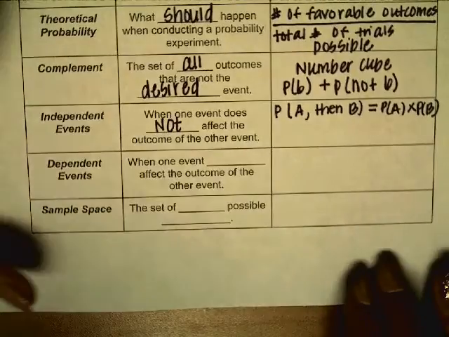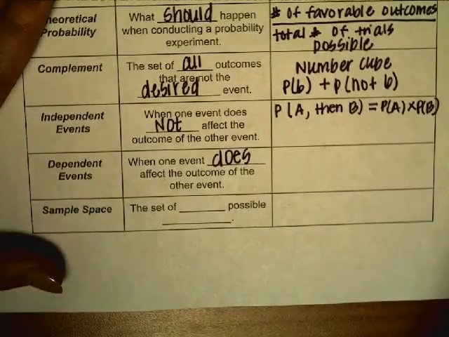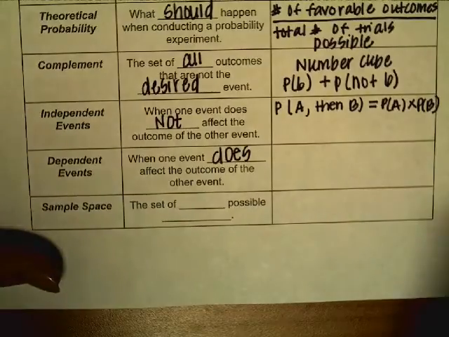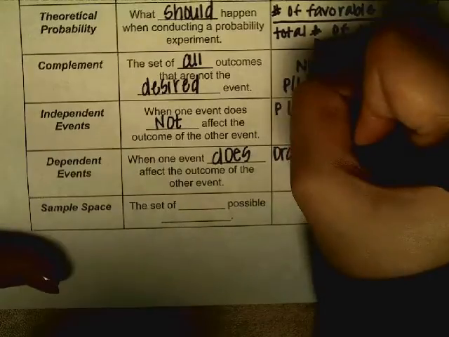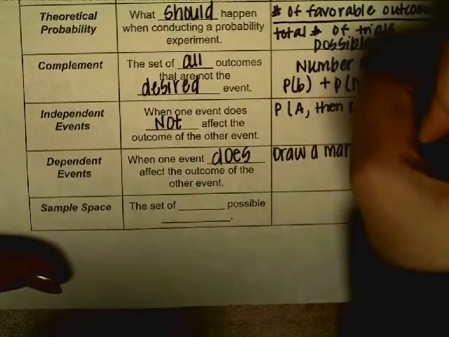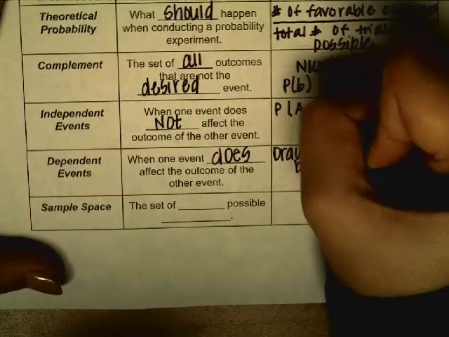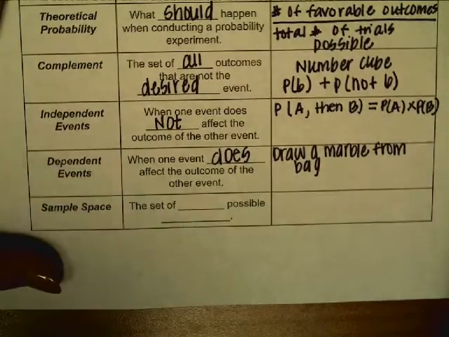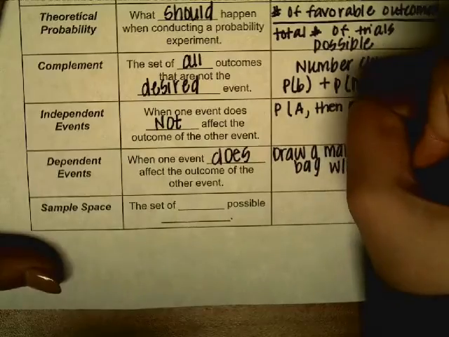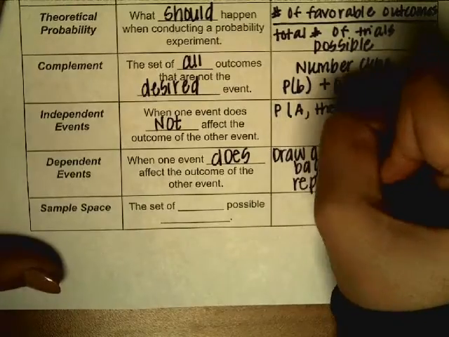Dependent events. When one event does affect the outcome of the other event. So for example, if I have a bag of marbles and I draw a marble from the bag, what is my probability of getting a red marble without replacing it? That would be a dependent event.